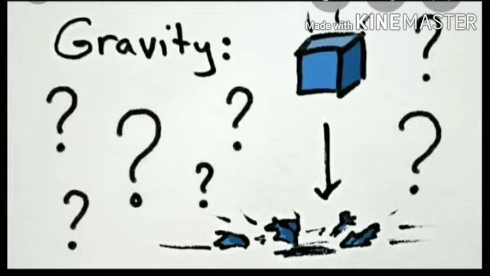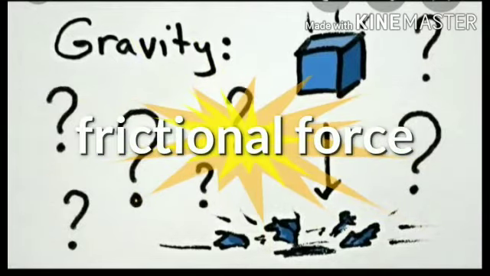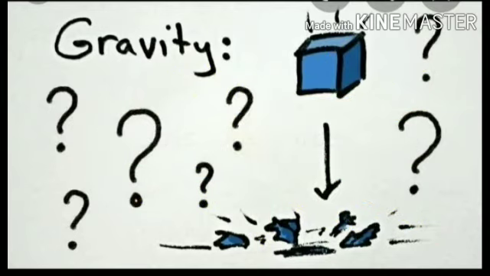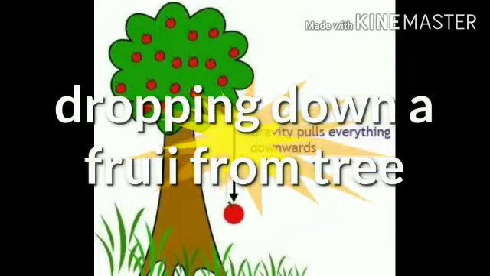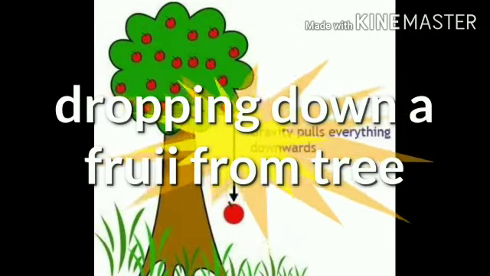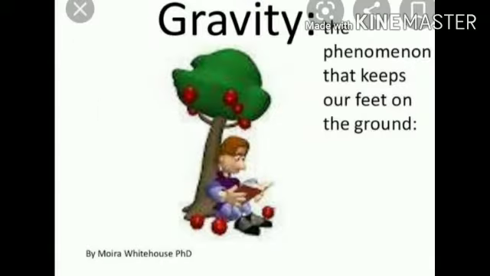Next is gravitational force, which is a non-contact force. The pull exerted by objects possessing mass is called gravitational force. And you can also say that it is the force with which the earth pulls the objects towards it. Here you can see that the apple is dropping down from the tree.